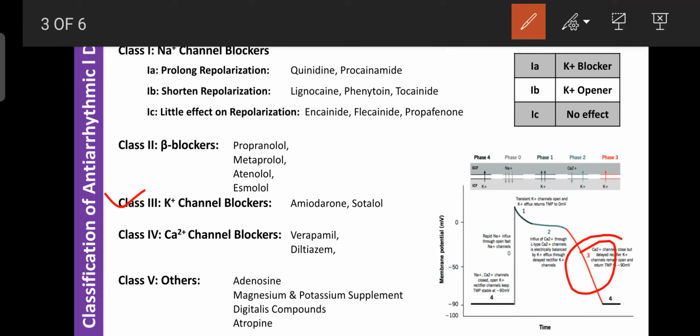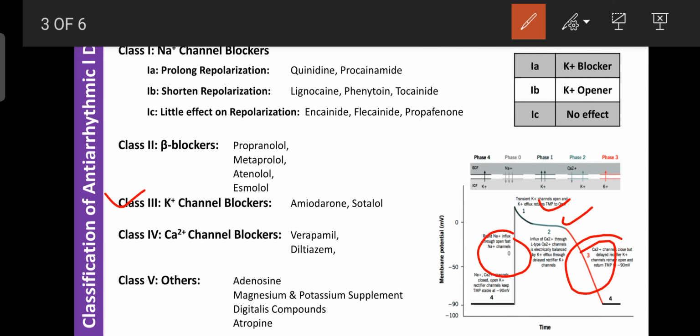Okay, but without completion of phase 3, phase 4 does not occur, that is the hyperpolarization. And without hyperpolarization, phase 0 does not occur, that is depolarization. And without depolarization, phase 1 and phase 2 do not occur, and due to that, a delay occurs in the generation of the next action potential or next heartbeat. So this phenomenon is also helpful to decrease the increased heart rate or rhythm of the heart by use of potassium channel blockers like amiodarone as well as sotalol.